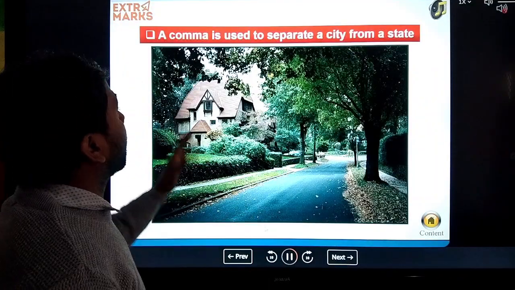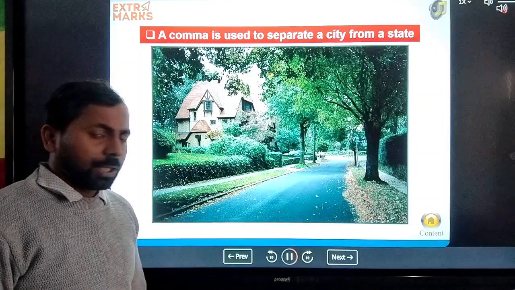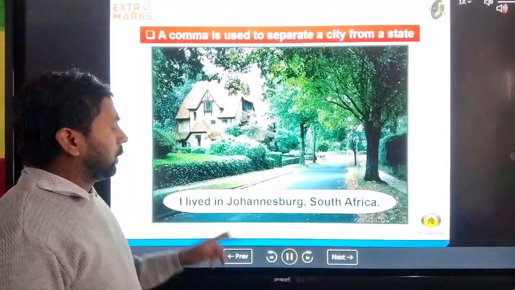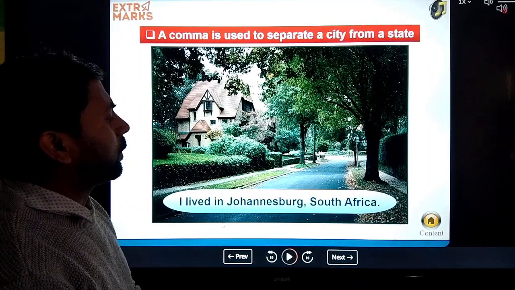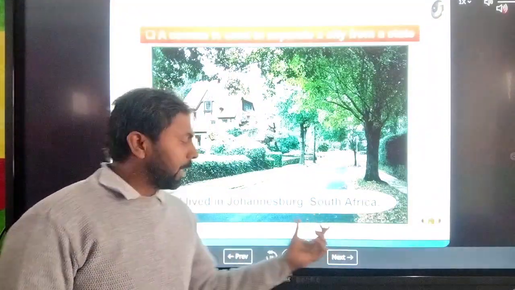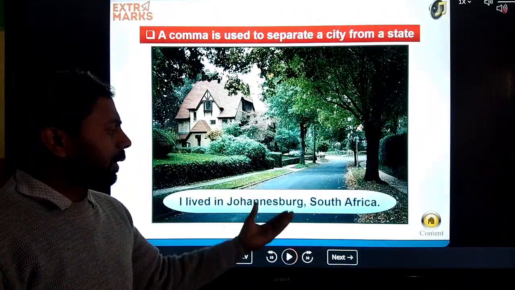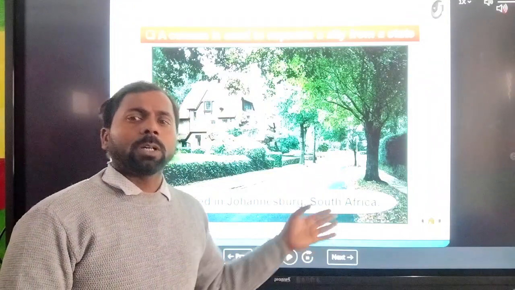Okay. Next, a comma is used to separate a city from the state, like I lived in Johannesburg, South Africa. South Africa is a country, and here it is the state name. So to separate them we use the comma.